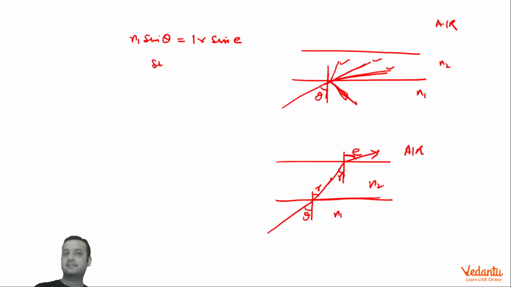Now what is the value of sin theta? Sin E upon N1, which was greater than 1 by N1 in the question. Sin theta was greater than 1 by N1, which means sin E is greater than 1, which is impossible. Hence irrespective of the value of R, sin E comes out greater than 1 if we assume the ray comes out into air. Hence it's not possible for it to emerge into air. So either TIR happens here, or if it doesn't happen here, then at this interface TIR will definitely happen. I hope you have understood.